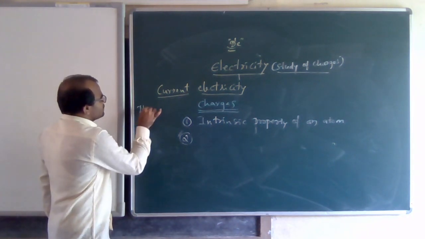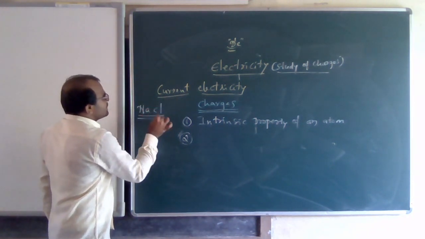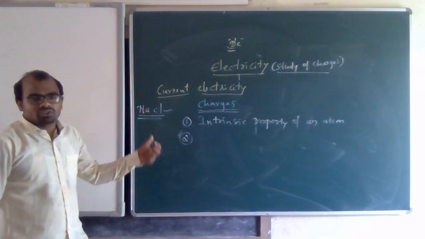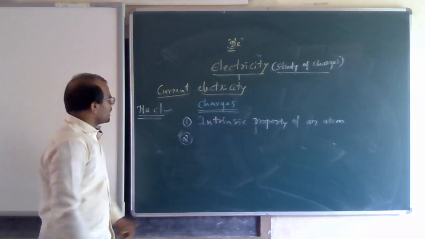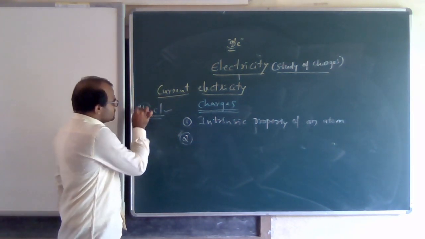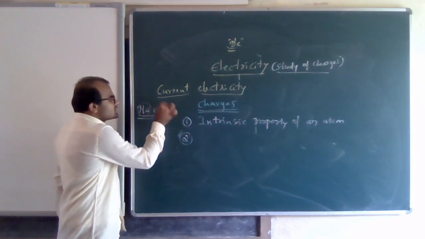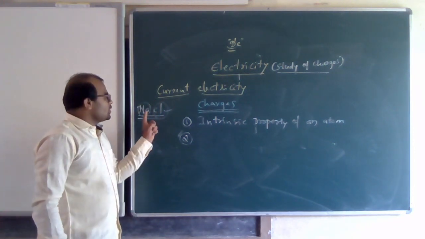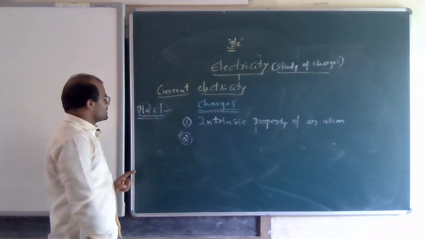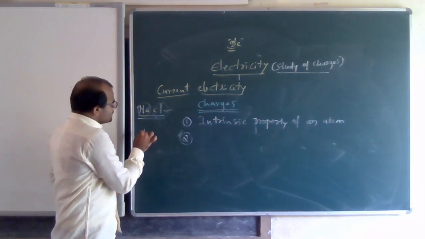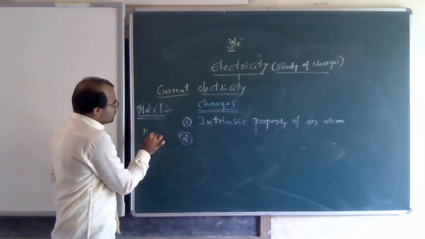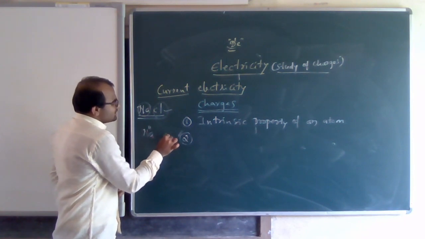There is NaCl, the regular salt we use in our kitchen. Na means sodium, Cl means chlorine, so sodium chloride is NaCl. Na has 11 electrons, chlorine has 17 electrons.